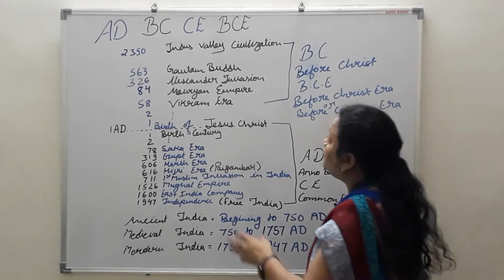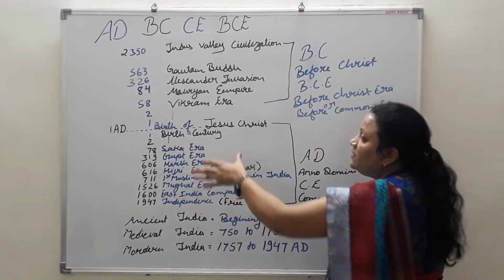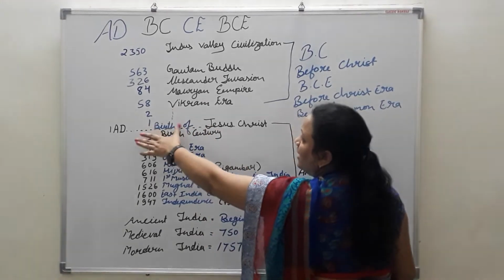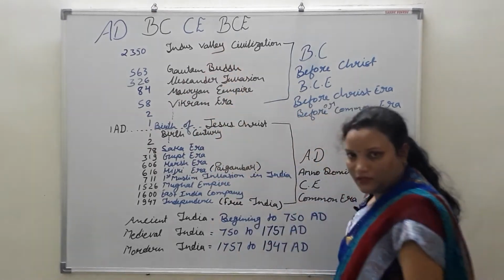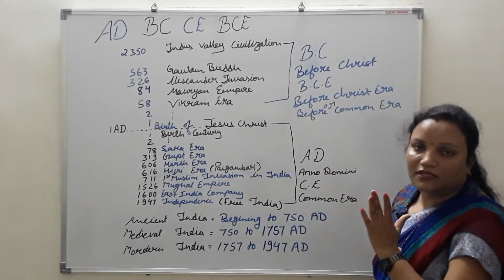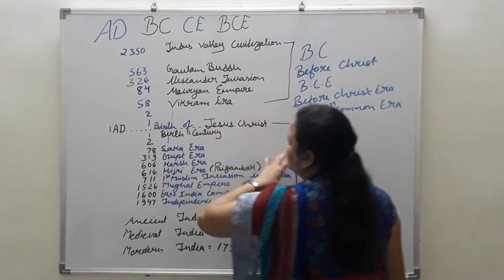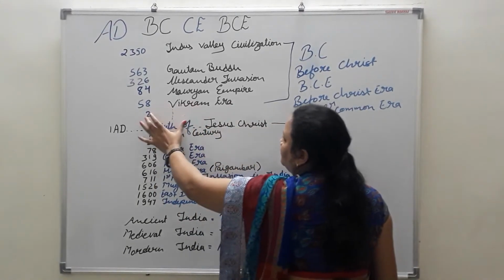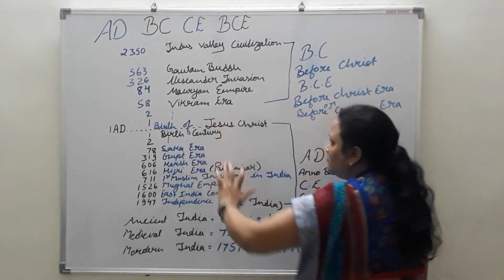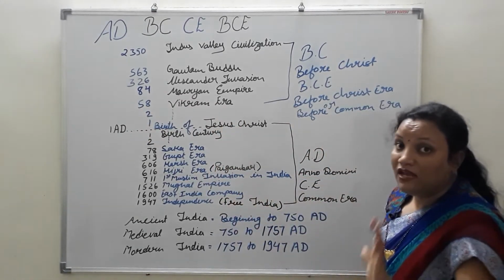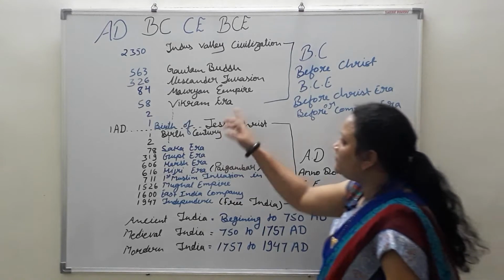Now, from the first BC we go in decreasing order. From the first BC, the birth of Jesus Christ, then second BC, then 58 BC. 58 BC is the Vikram era.